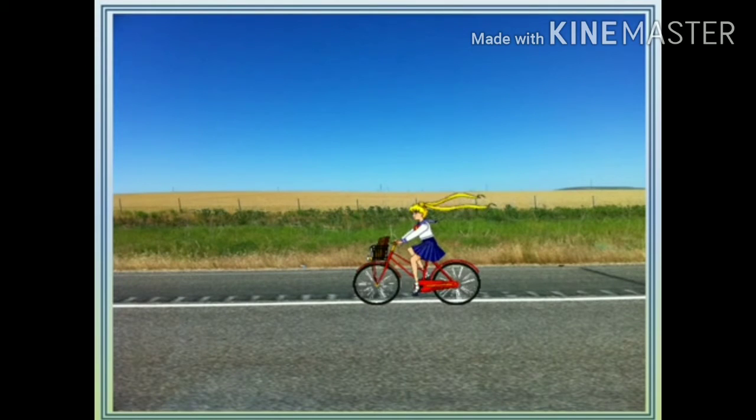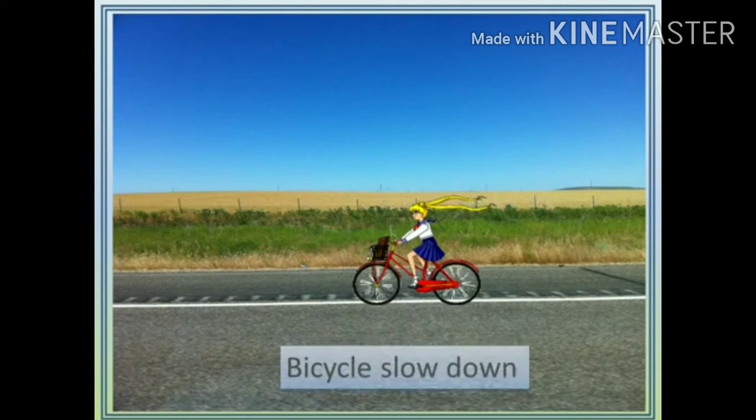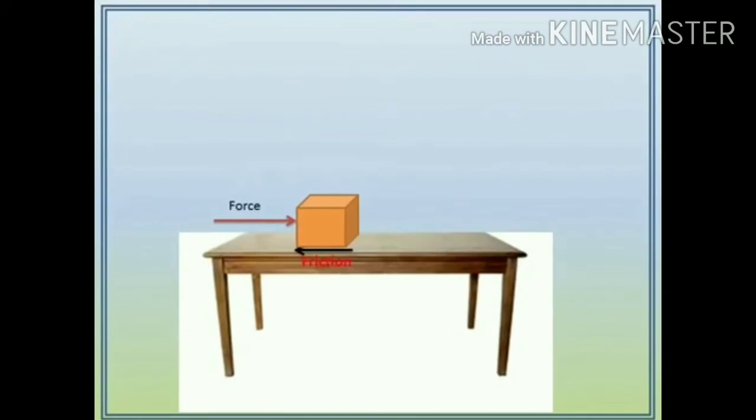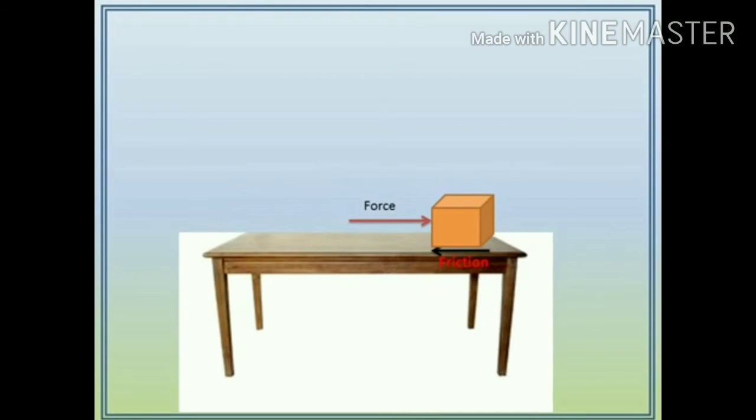If you are cycling, under some situations you may apply the brake. In that situation, what do you observe? The bicycle slows down. How does it slow down? Because of the frictional force which is exerted between the tire and the surface. The same we observe even with the block. So what is friction?